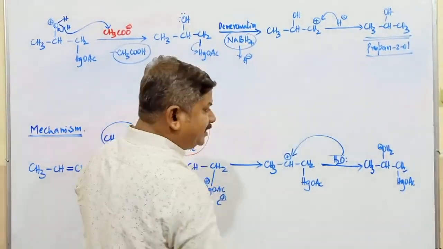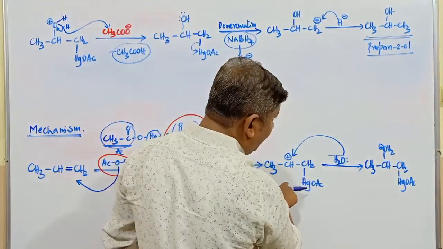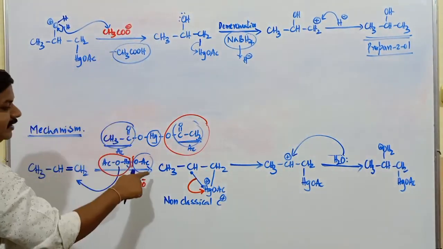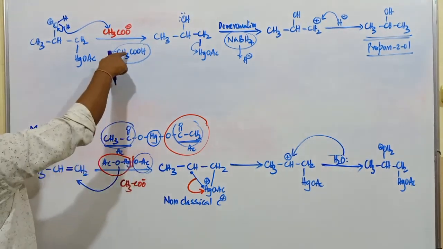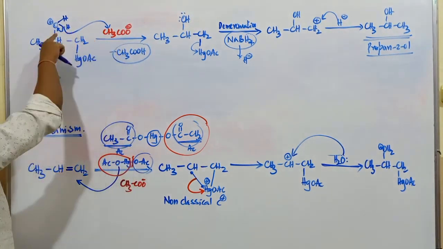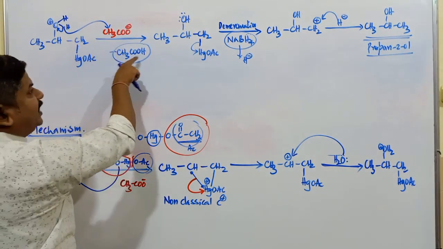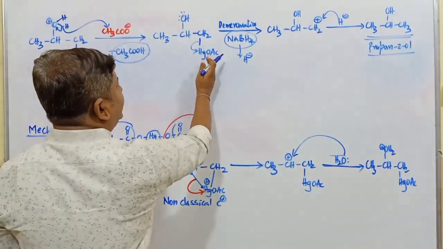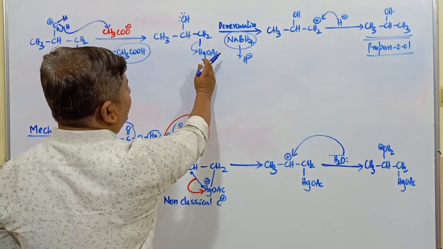Because of that reason, rearrangement is not possible. Attack of water takes place to form this particular species. Now the remaining acetate ion from this first step will react with this proton of the water molecule. Acetic acid is going to be eliminated. This intermediate compound is going to be left out. Till this particular compound, it is called oxymercuration.